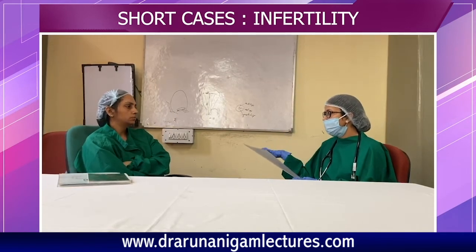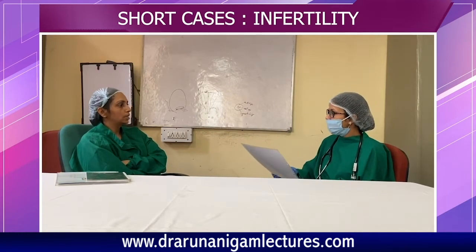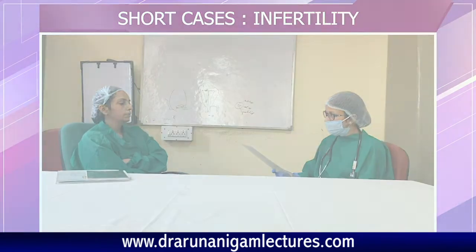What do you want to see in histopathological examination, the other sample which you send to the pathologist? Ma'am, we see whether the cycle is ovulatory or not. So we'll see the secretory phases or ovulatory changes or secretory changes. And what other thing do you order whenever you are suspecting tuberculosis? ZN staining. Okay, so you can find a caseating granuloma if it is tuberculosis in many of the cases, right?